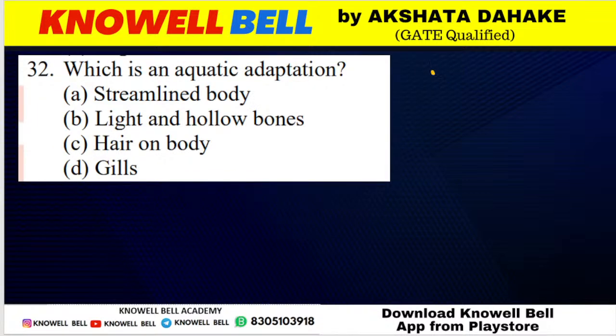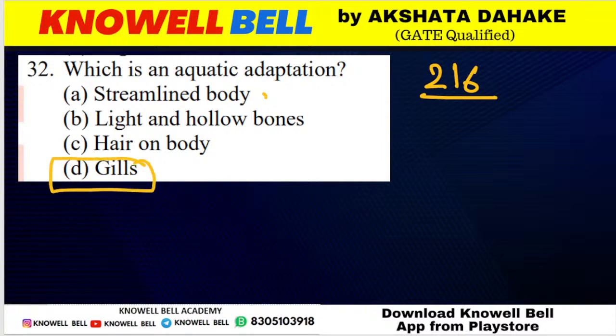Question number 216. Which is an aquatic adaptation? इनमें से क्या एक aquatic adaptation है? Streamlined body, light and hollow bones, hairs on body, presence of gills. Which of these is an aquatic adaptation? Correctly answered, Pranush. Very good. Correct, Darsh is right. Sarvesh is right. Presence of gills. Okay, streamlined body is also correct here.